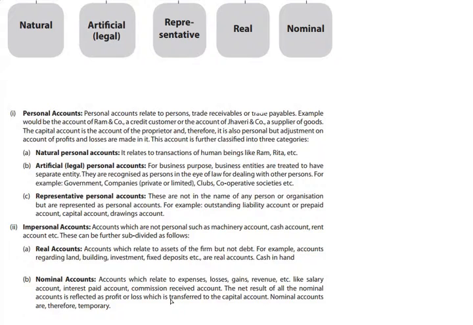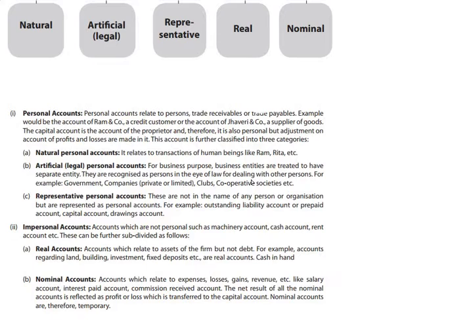Nominal accounts are therefore temporary because at the end of the year, when we go for preparation of financial statements, which includes profit and loss account and balance sheet, all the nominal accounts are transferred to those income statements like profit and loss account, trading account, manufacturing accounts, etc. We will discuss these in detail in later chapters.